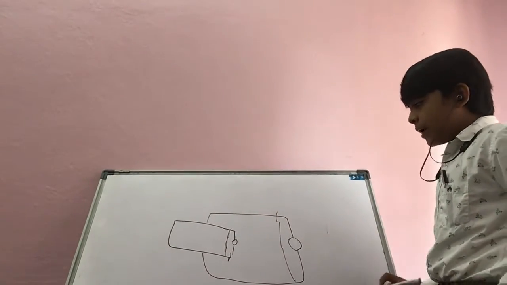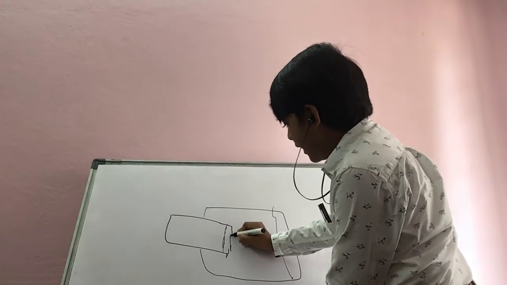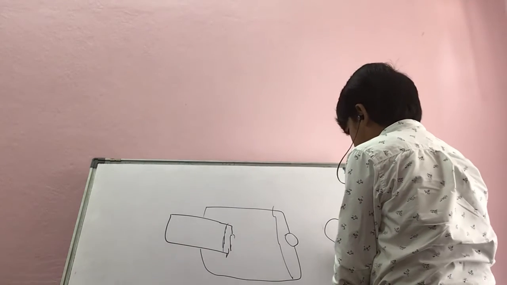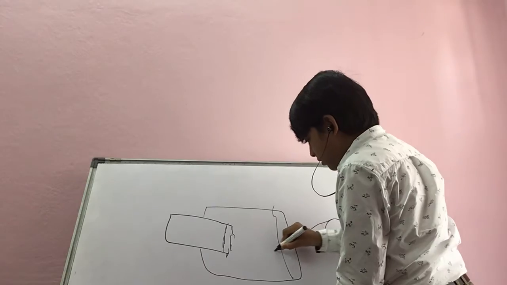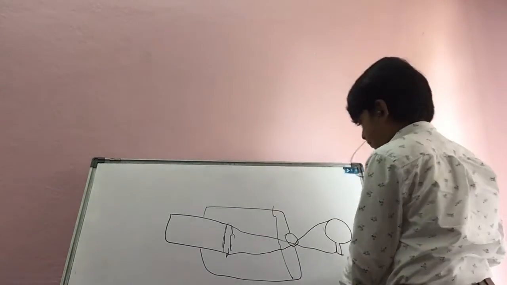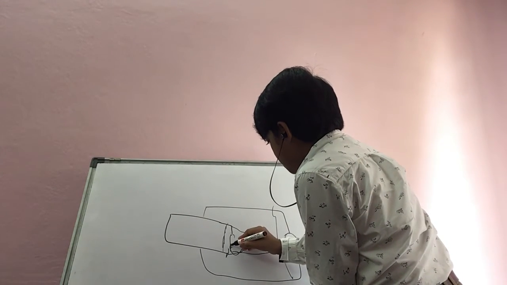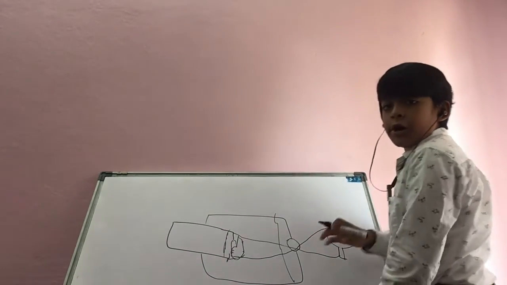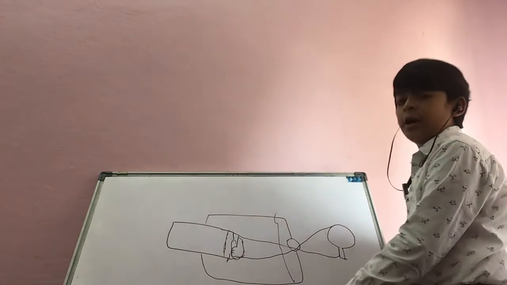In a pinhole camera, the diagram comes like this. Means in a pinhole camera, what can we see? It just makes the picture reversed. This side will be that side and that side will be this side.